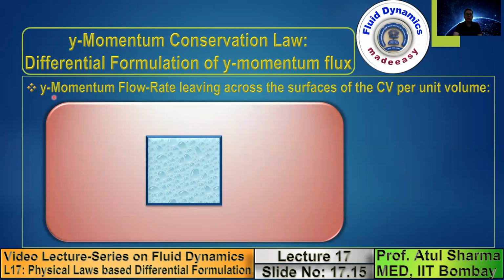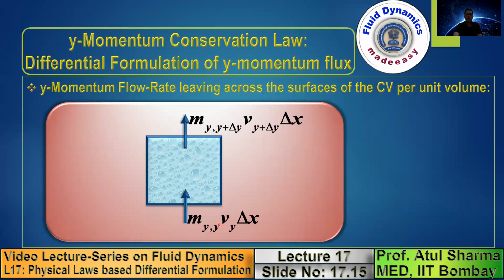And here I will show you the y momentum flow rate leaving across the surfaces of the control volume. And we'll divide by the volume to get a differential term. So m is the mass flux, delta x the surface area. The product of mass flux and surface area is mass flow rate. Mass flow rate multiplied by the velocity in the vertical direction is the y momentum flow rate. So this is the y momentum flow rate entering. This is the y momentum flow rate leaving. This is the surface y. This is the surface y plus delta y.